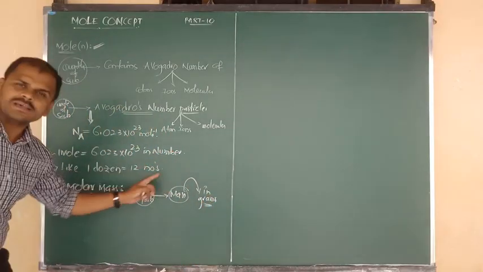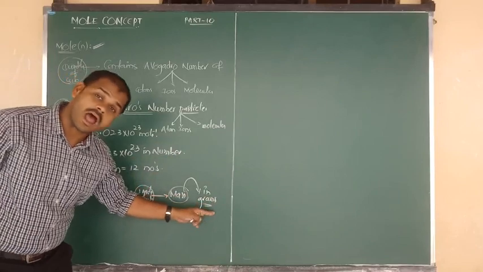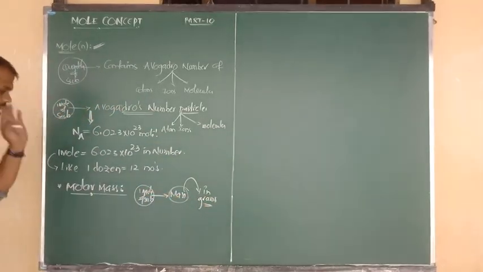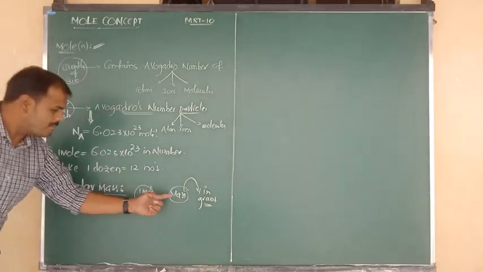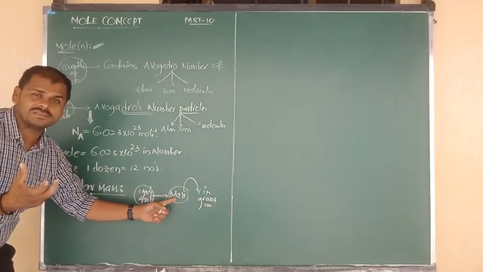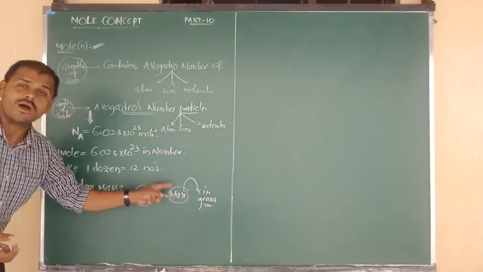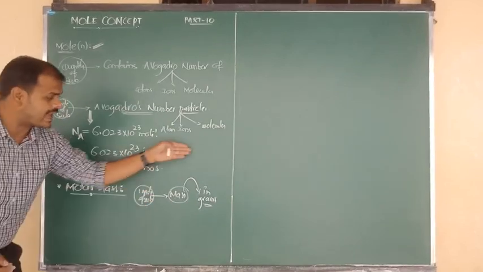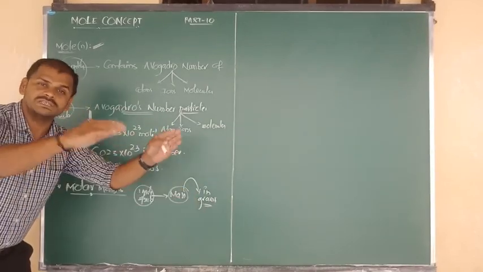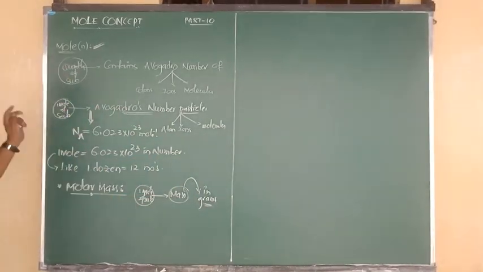So the mass of a substance which is measured in grams, that is known as molar mass. Once again, mass of a substance, weight of a substance. Which substance? 1 mole of a substance. So the mass of 1 mole of a substance which is calculated in grams, such a value we have to say is molar mass. Okay, now beta.